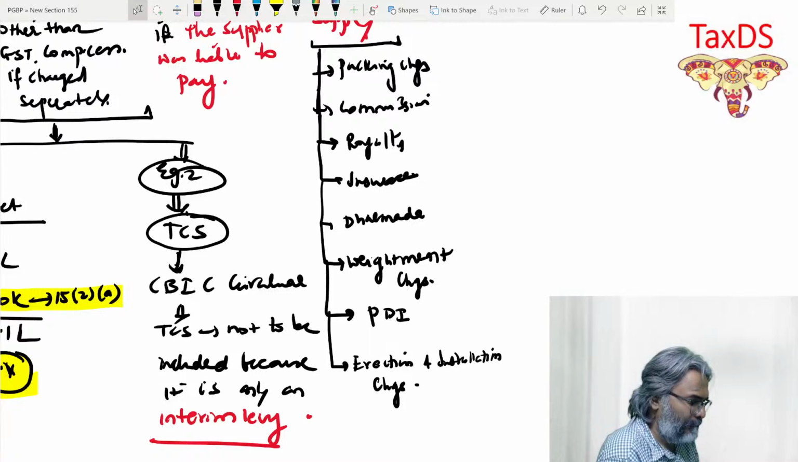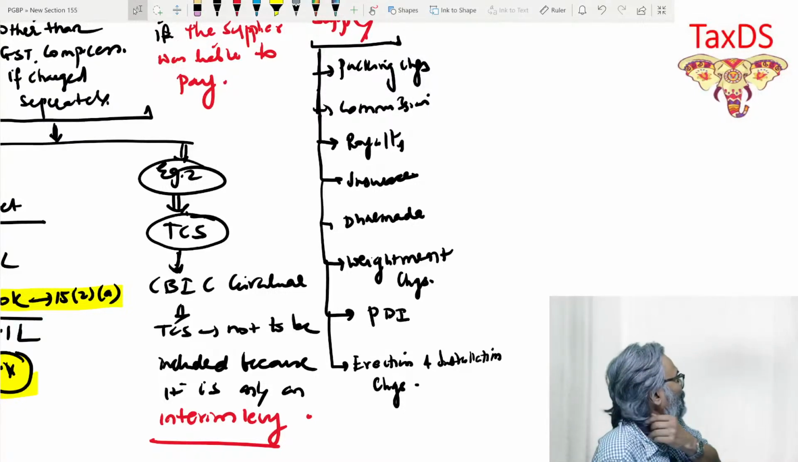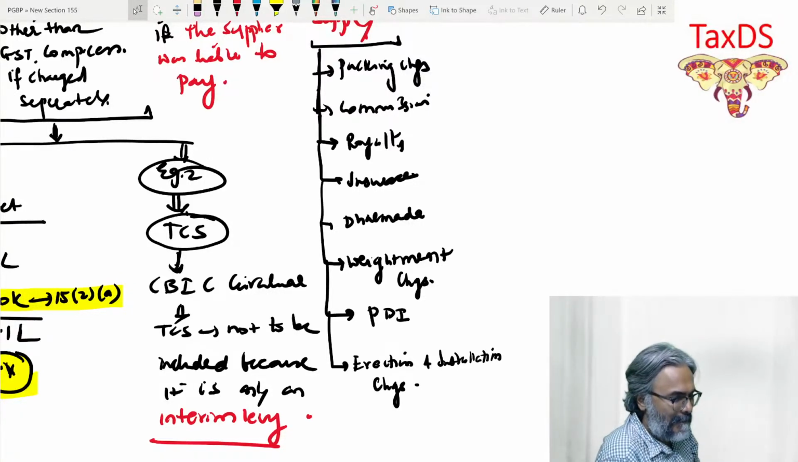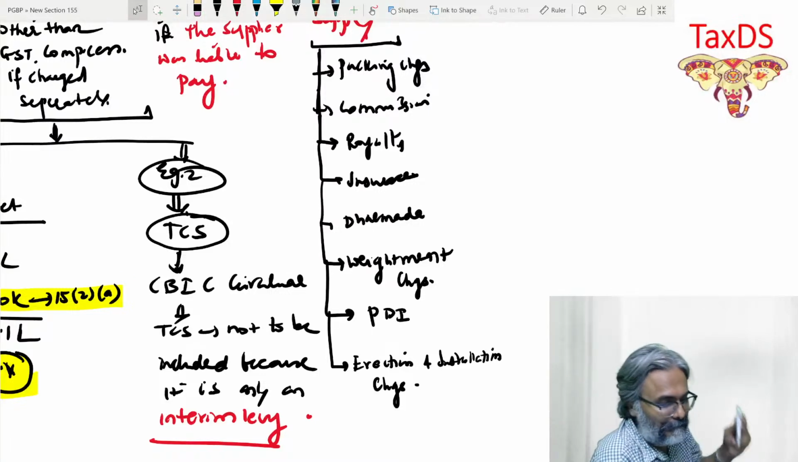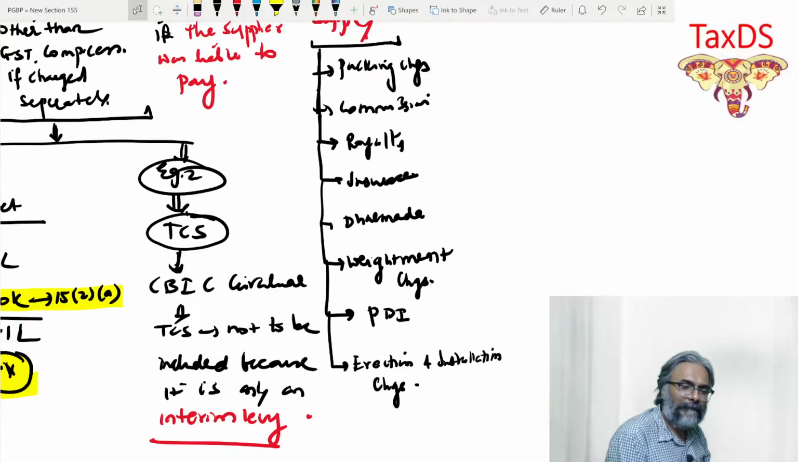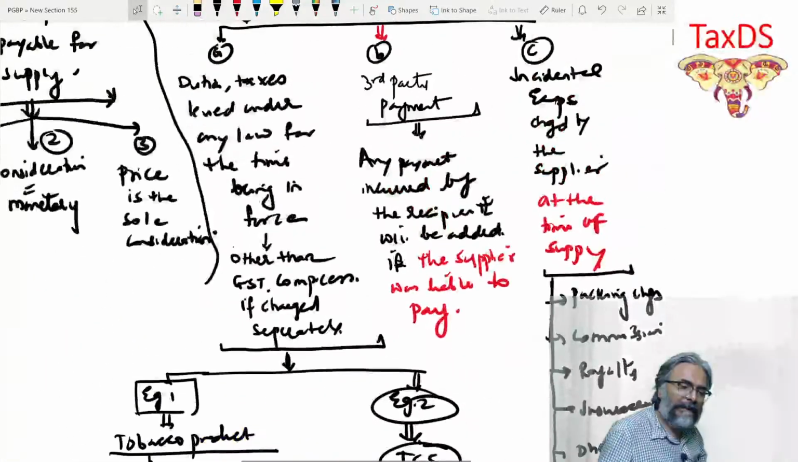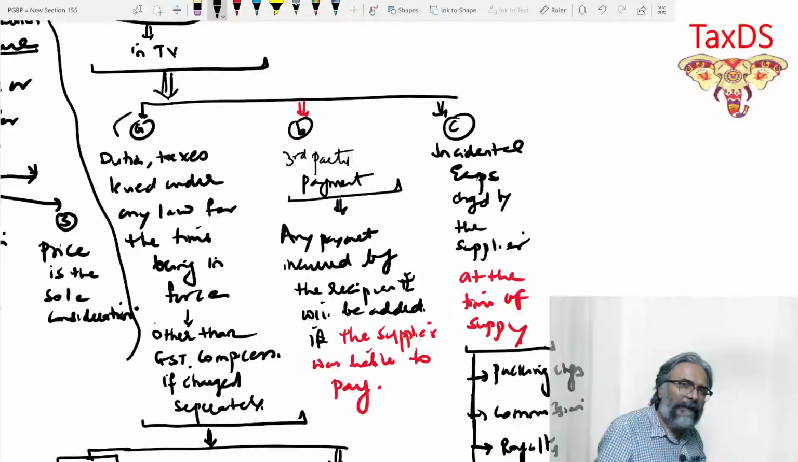Jyoti. What is your take, students? This is the point, students. Be careful. First of all, tell me, students, in this case, is it coming in 15(2)(a)? No. Is it coming in 15(2)(b), the recipient bearing it? No. Is it coming in 15(2)(c)?